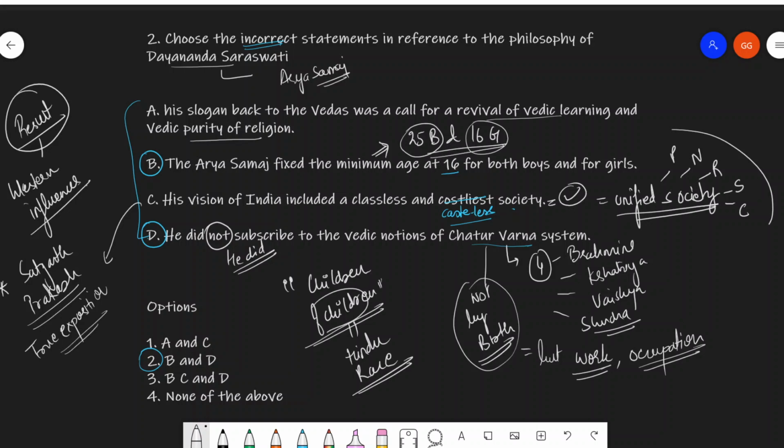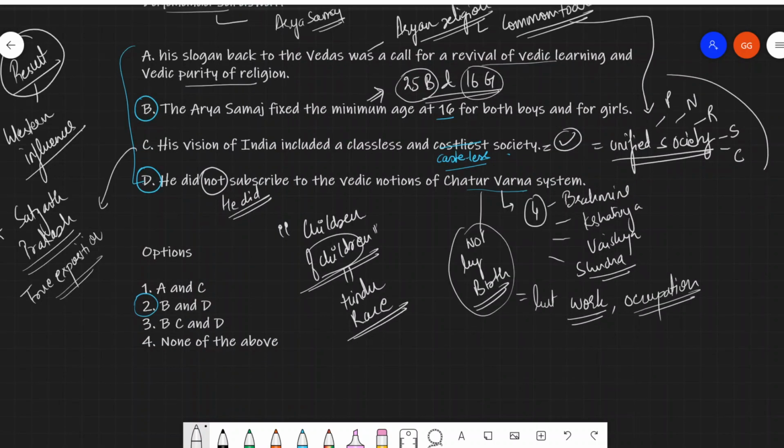And then the last statement that we have here, his slogan Back to the Vedas was a call for revival of Vedic learning and Vedic purity of religion. This is absolutely correct. Like I told you, he believed that the Aryan religion should be common to all. And that is how you can link it with the point that he thought of a unified society, unified politically, nationally, religiously, socially, and culturally. So B and D were incorrect here. I hope this is clear. Let's get to the next question.